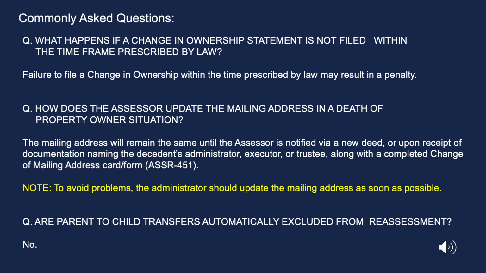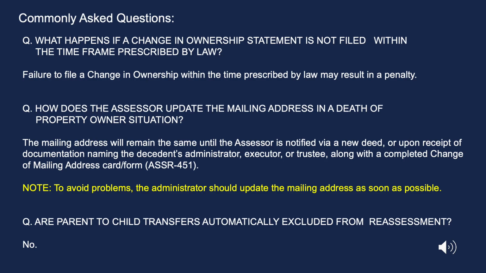Are parent-to-child transfers automatically excluded from reassessment? No. In order to receive an exclusion, the claim for reassessment exclusion for transfer between parent and child must be filed with our office.